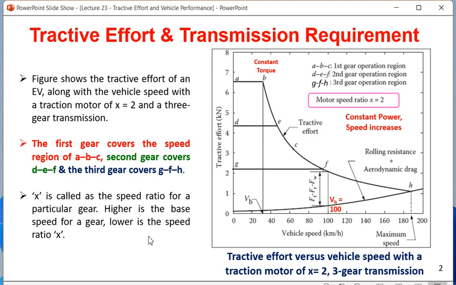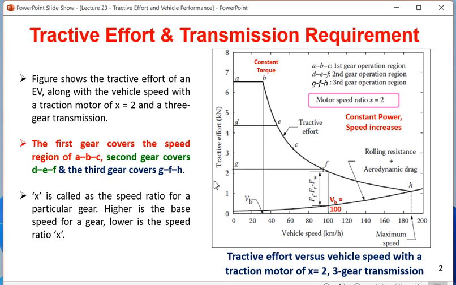This is not the case for an EV. An EV generally has only one gear. In that case X will be equal to 6. The third case that I am going to show here will generally be the case for EVs. But okay, EVs might have more gears. You saw yesterday that we showed 6 different configurations. In the first configuration, the IC engine based vehicle had its IC engine removed and substituted by a motor. In that case you found there was a clutch and a gear changing mechanism as well. So that EV actually had more than one gear.